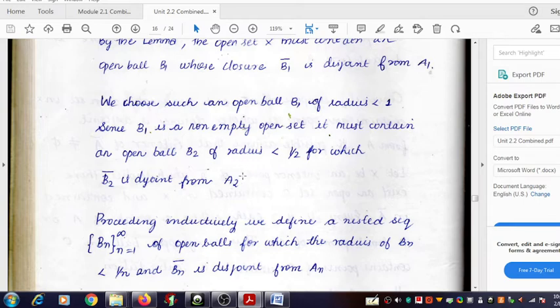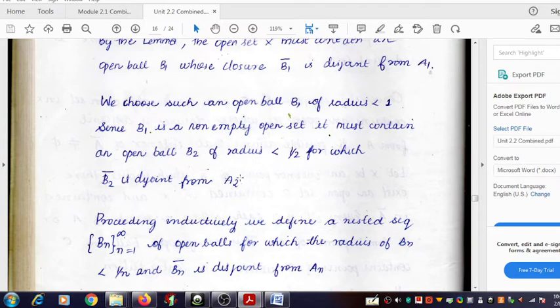In the nth step, with the effect of the lemma, we can choose an open ball, and that open ball can be named Bn, having a radius less than 1 by n.